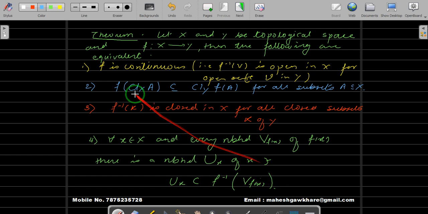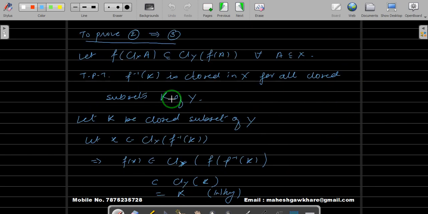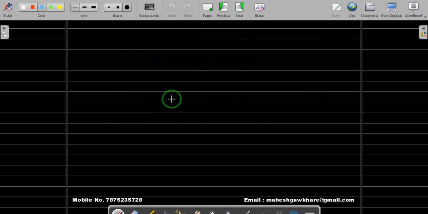To begin with, we have proved that 1 implies 2, and we have proved that 2 implies 3. Then we stopped, and I gave you a task to prove that 3 implies 4 and then 4 implies 1. In that case, it's cyclic, and we are done with the entire statement. We have proved 1 implies 2, 2 implies 3, and now we will prove 3 implies 4. So let's prove.